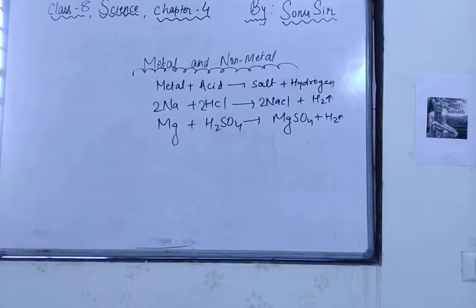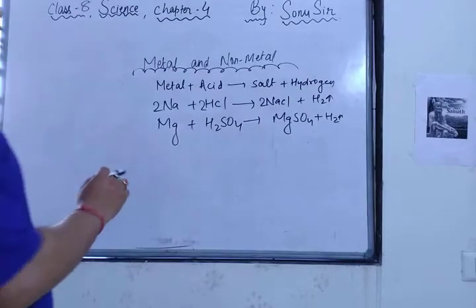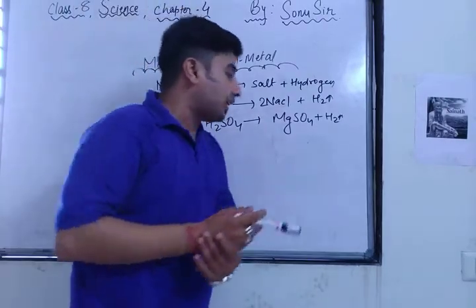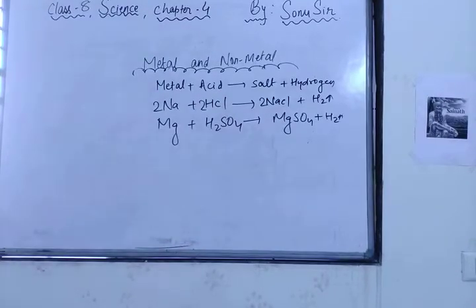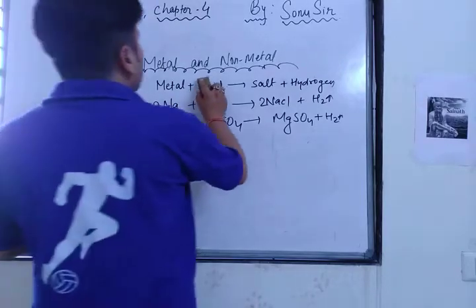Now let's talk about when a metal reacts with a base. You have seen that a metal reacts with acid to give a metallic salt and hydrogen. Metals like aluminium, lead, tin, and zinc react with sodium hydroxide to liberate hydrogen gas. Non-metals also react with bases, but the reactions are complicated.